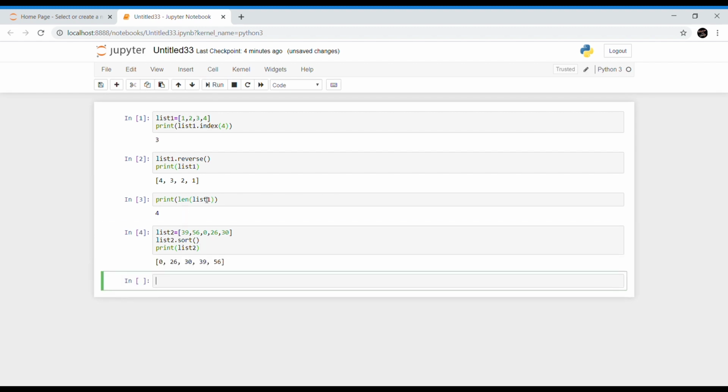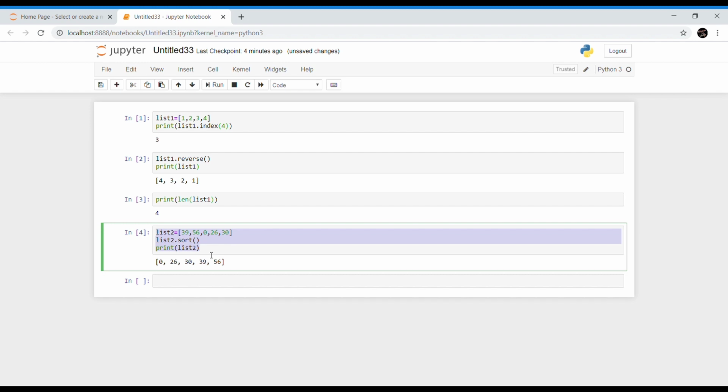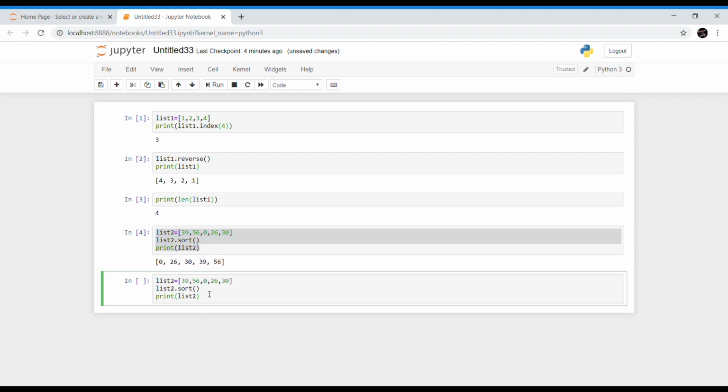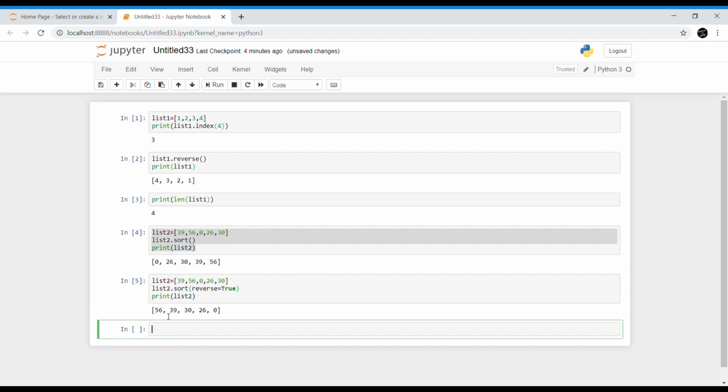If you want to sort the elements in descending order, then inside this sort, you are supposed to give reverse equal to true. This helps us print all the elements in descending order. Yeah, the elements got printed in descending order.